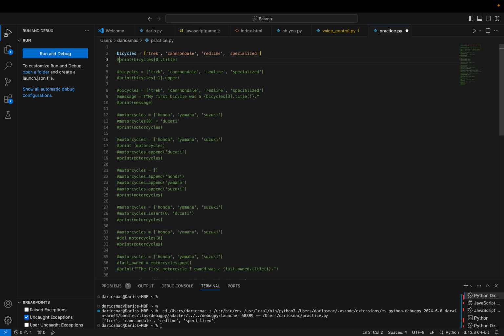Now let's see what else. Now that we made this list, we just want to print the first one of this list. The first one always starts with 0. So it starts 0, 1, 2, 3. Specialized, the last one, looked to the untrained eye like the fourth, but it's actually the third because Trek is 0. So let's run debug and see what happens.